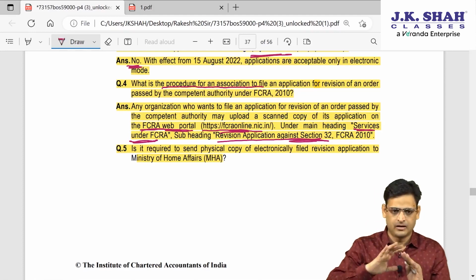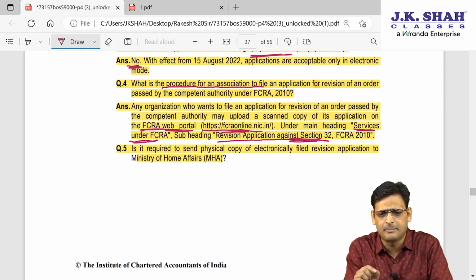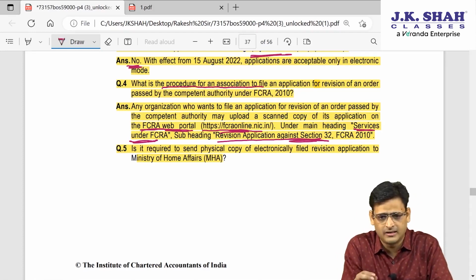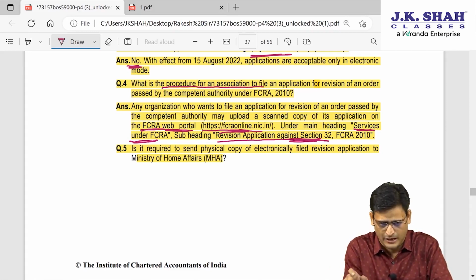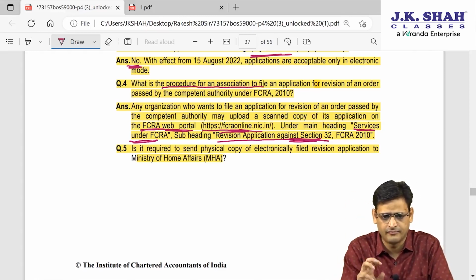Let me put it in simple language. Let's say you are not happy with any order passed by the central government, and you feel there is an apparent mistake in the order, and now you want to make an application so that the CG can revise that order. The application cannot be filed on plain paper, you have to make it electronically. So you will go to the FCRA portal, fcraonline.nic.in, where you put the web address.